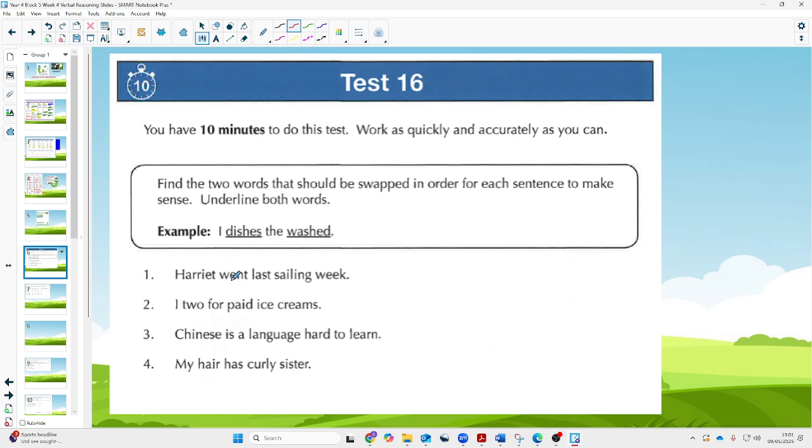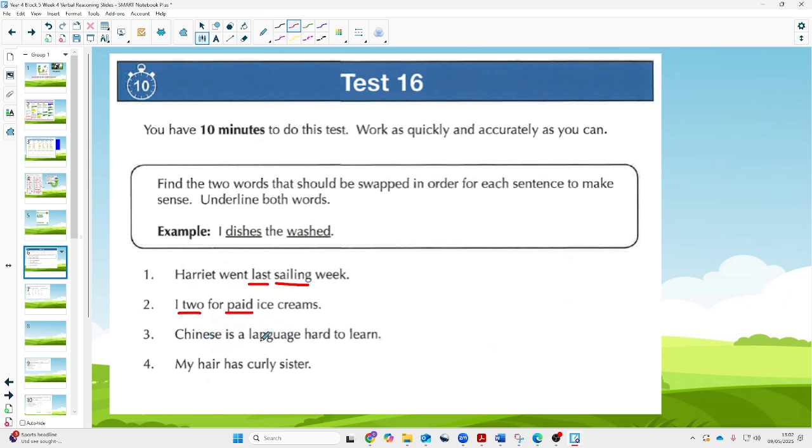So if we look at number 1, Harriet went last sailing week. Harriet went sailing last week. So if we swap last and sailing over, those are the 2 words we need to underline, it'll make sense. I 2 for paid ice creams. I paid for 2 ice creams. 2 and paid need to swap over.